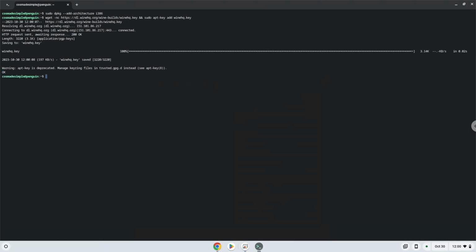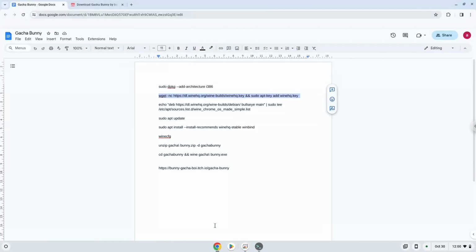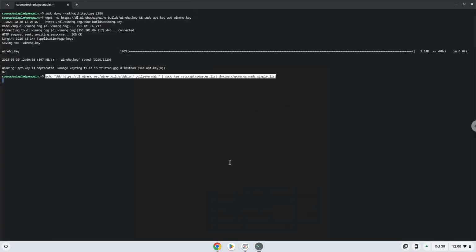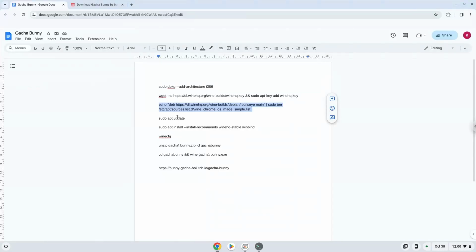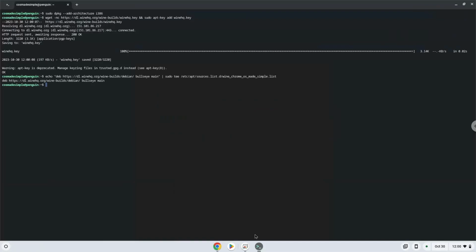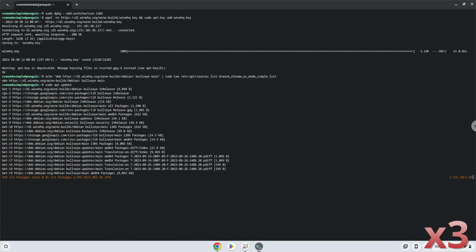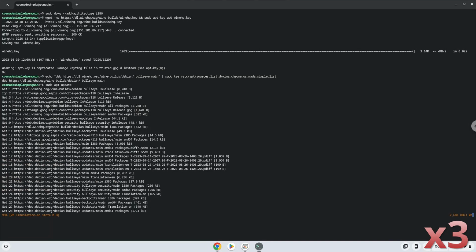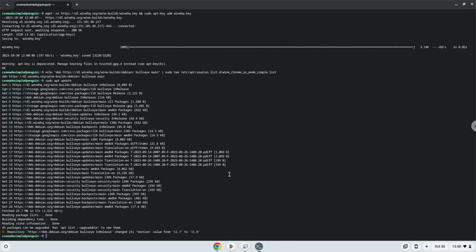Now we will add the Wine repository to our system. Now we will update our system repositories of our Linux apps. Now we will install Wine.